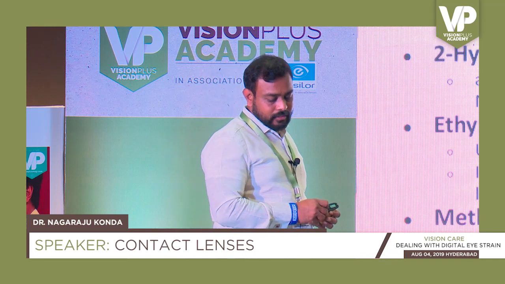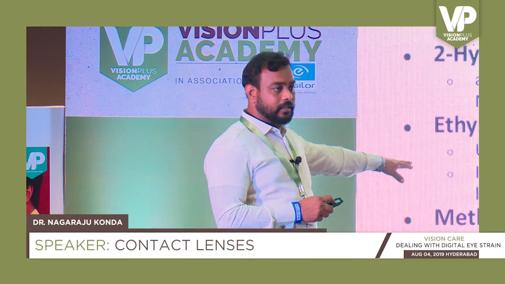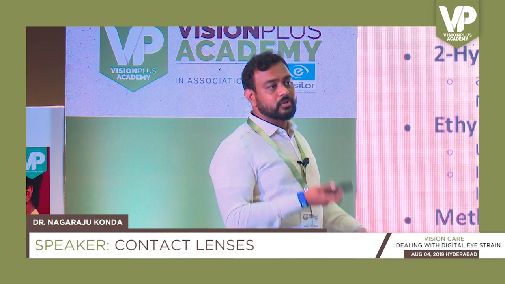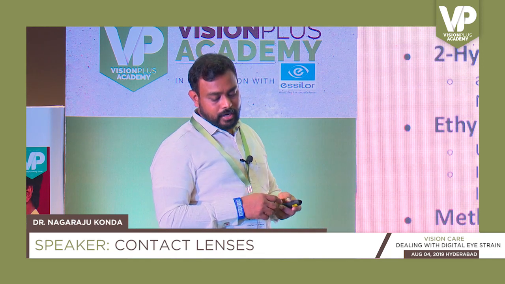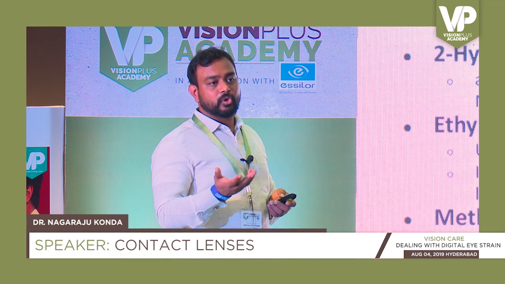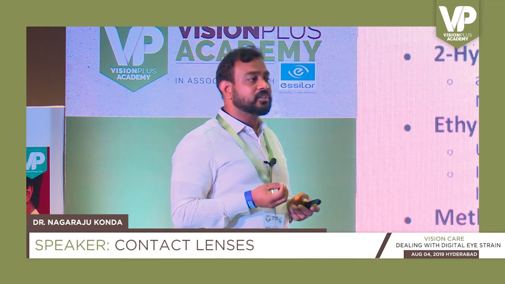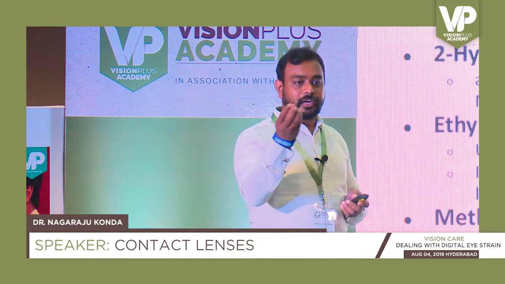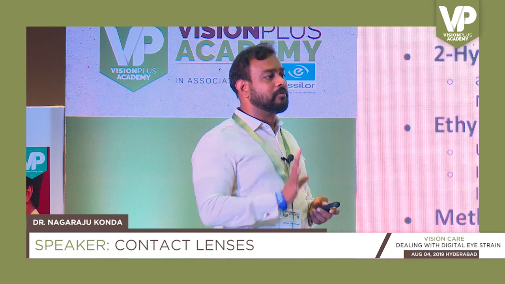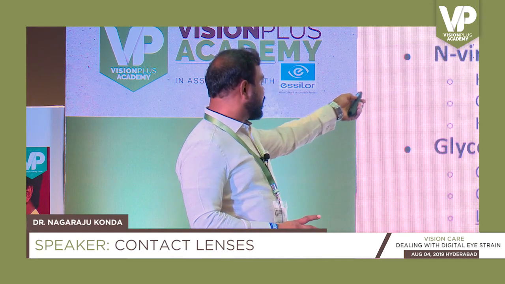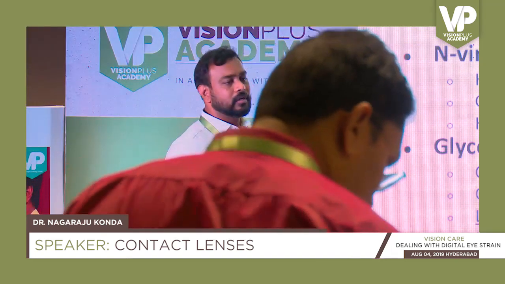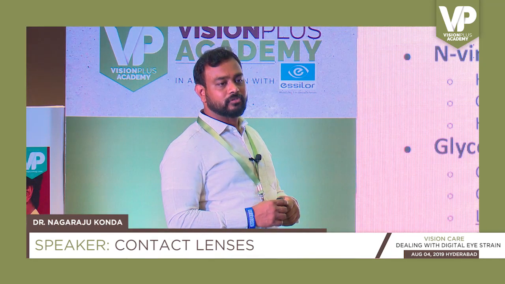Okay. Whereas the other material like MAA, methacrylic acid, again is used to increase the water content. And this material is extremely hydrophilic, it loves water. So those kinds of lenses also. That means in addition to looking at water content, you also look for what the material is made up of, whether there is anything like this NVP, because that increases water content and will be helpful for dry eyes.